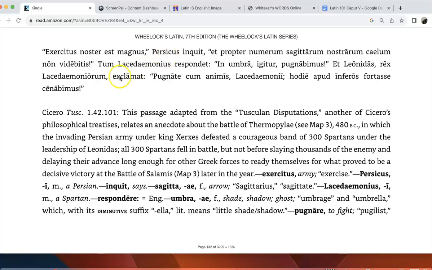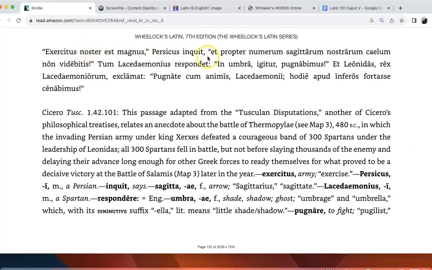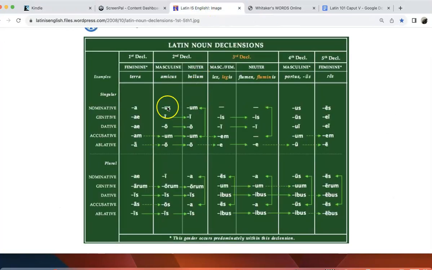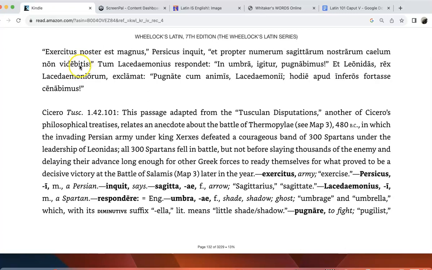There's only 300 of them. And he's saying you need to surrender now, or we will rain down on you and your men a storm of arrows. So our army is large, a Persian says, and because of the number of our arrows. So this is where propter is followed by the accusative. So numerum is second declension accusative singular. But then we have first declension genitive plural, which is arum. And so we have to be able to make that transition in our translation to because of the number of our arrows.